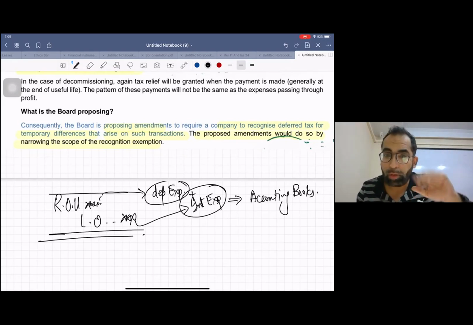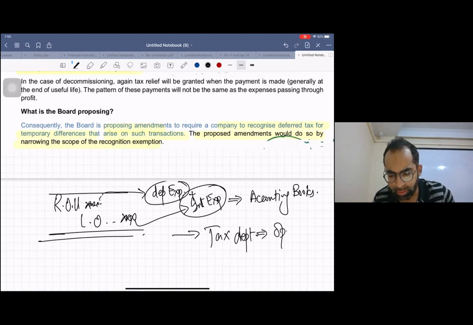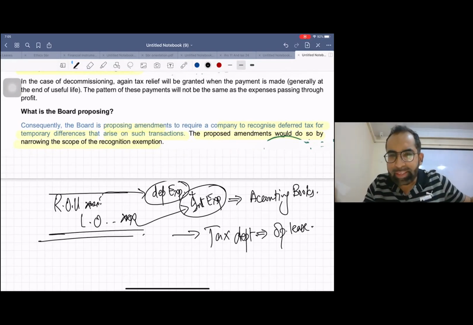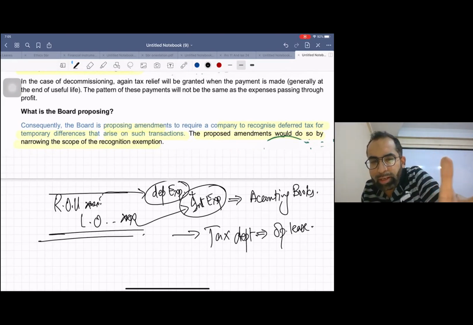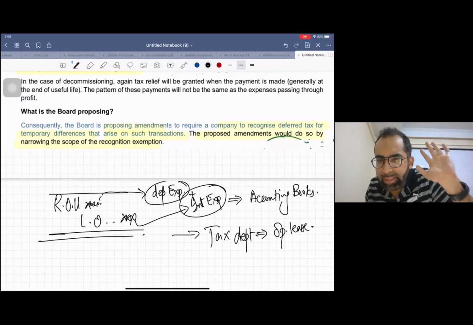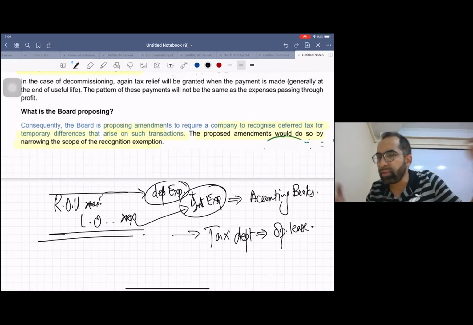Now, when you go to the tax department, the tax department treats all leases as operating leases. Almost all over the world, in different jurisdictions, the tax department treats leases as operating leases. So they say we don't recognize ROU, we don't recognize lease obligation. For us, this transaction is an operating lease, and in an operating lease, whatever rental you pay, we'll allow.